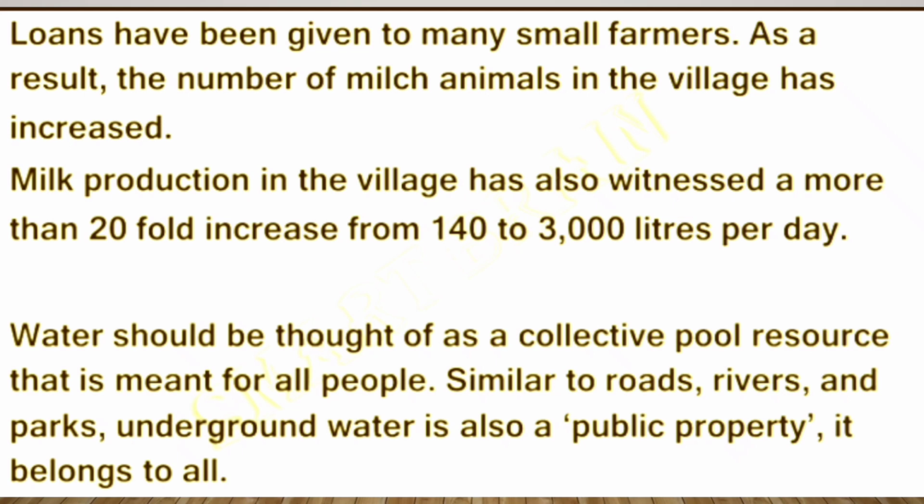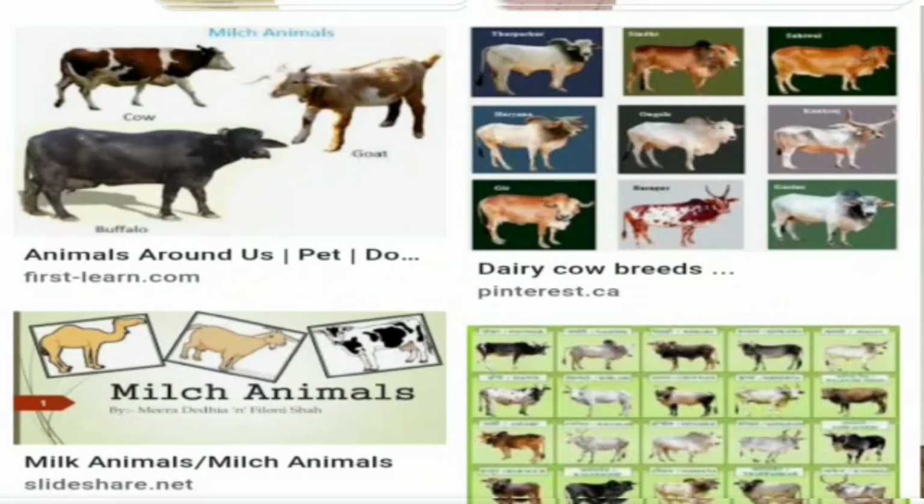Similar to roads, rivers and parks, underground water is also a public property. It belongs to all. It shows the milk animals picture. Buffaloes, cows, the dairy cow breeds.